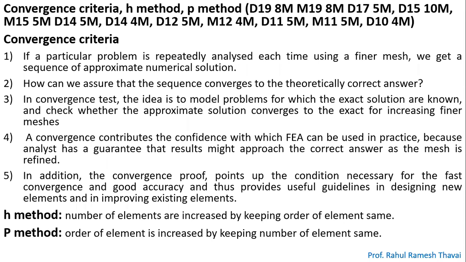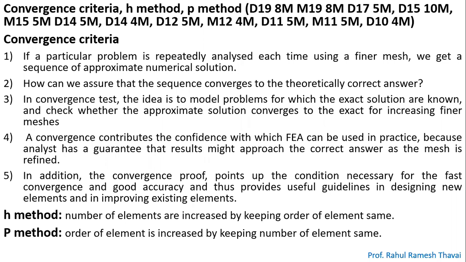Now, let's say you have solved that problem initially by using one element. You got one solution. Now you solve that problem by using two elements, you will get one more solution. You solve it by using three elements, you will get one more solution. But when you solve that problem by using four elements, let's say, you get a solution which matches the exact answer, or is close to the exact solution.